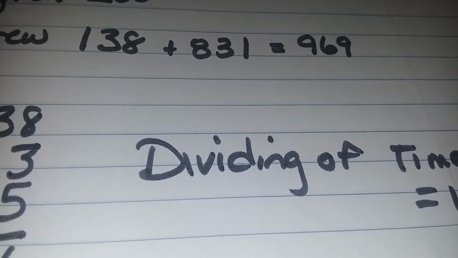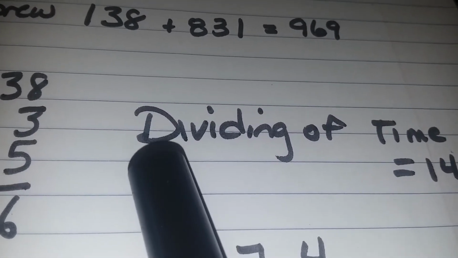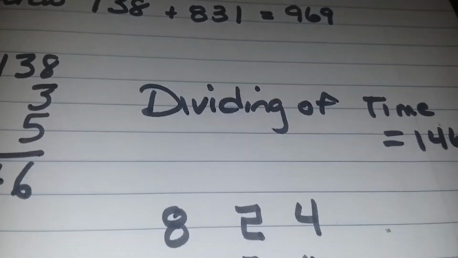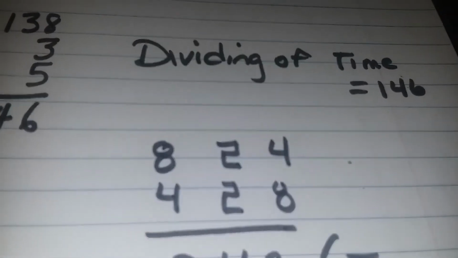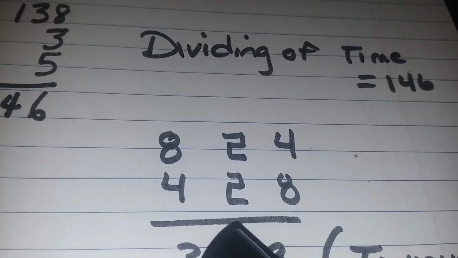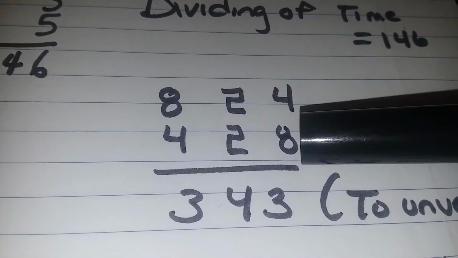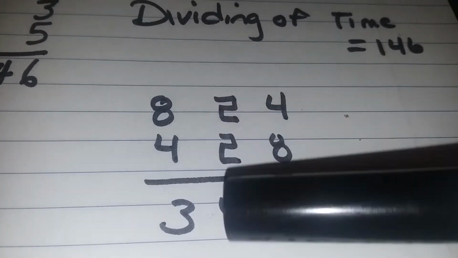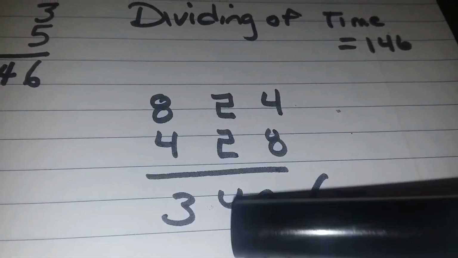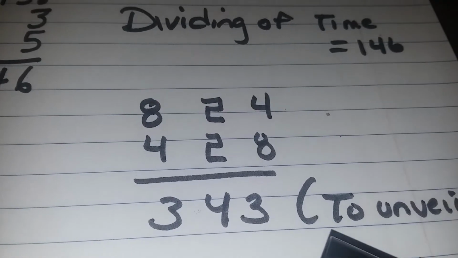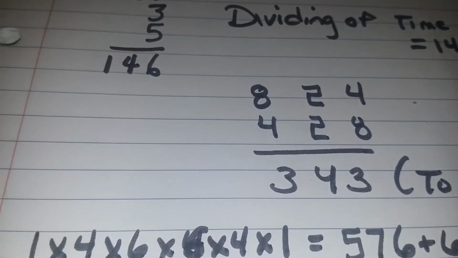And I talked about how Jesus is the only way out of the veil. The number of letters in the word dividing is 8, of is 2 letters, and time is 4 letters, so 824. Add it to its reverse, 428. Don't carry the number over. 4 plus 8 is 12, 1 plus 2 is 3. 2 plus 2 is 4. 8 plus 4 is 12, 1 plus 2 is 3. So it's 343. And if you look that number up in Strong's, it means to unveil. So Jesus is the only one who's going to be able to make a way through the veil.